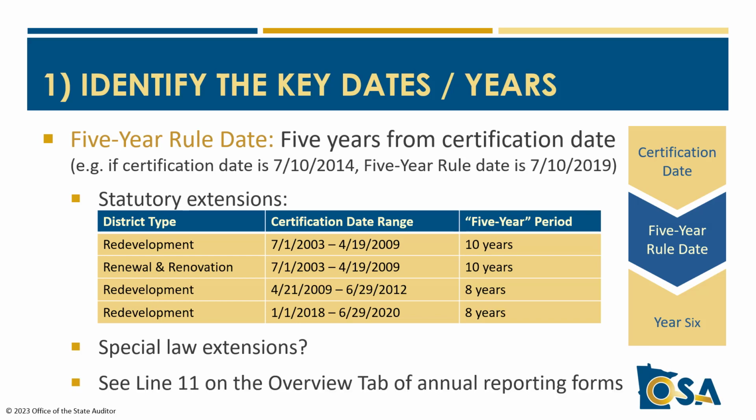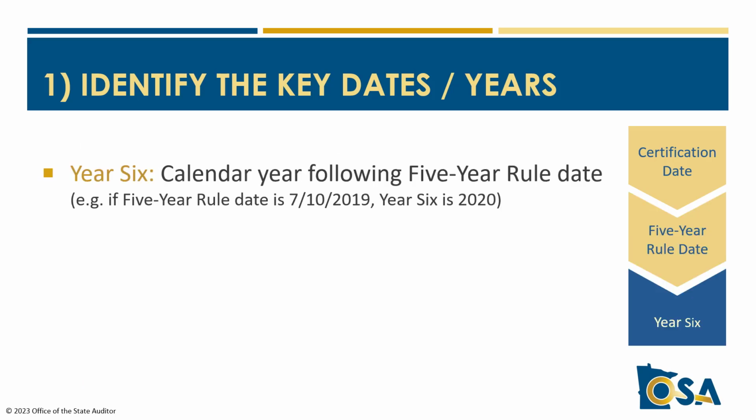In the TIF annual reporting form for each district, on line 11 of the Overview tab, we populate the date that we are tracking for the 5-year rule date for the district. The 5-year rule date will be used to identify which costs and obligations are considered in-district or out-district. And of course, the 5-year rule date also allows you to identify the 6th year, which is the calendar year following the 5-year rule date. For example, if the 5-year rule date was July 10th, 2019, year 6 would be 2020.